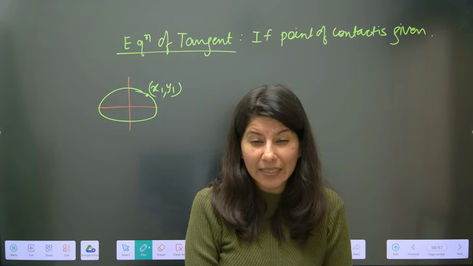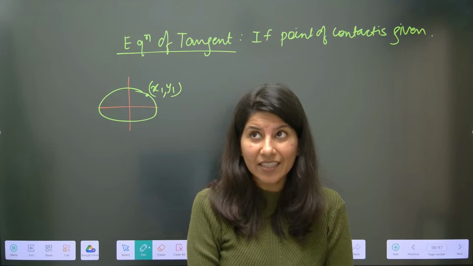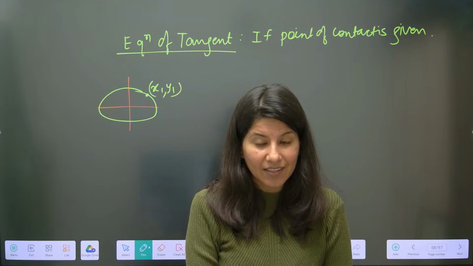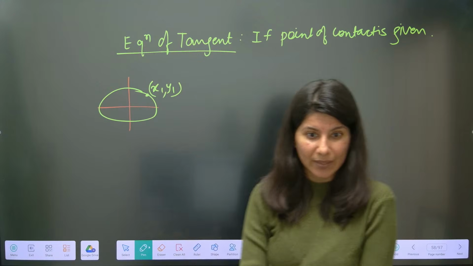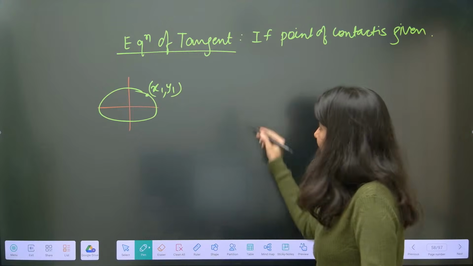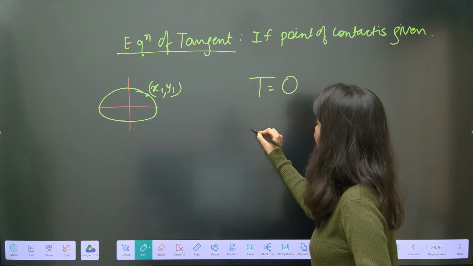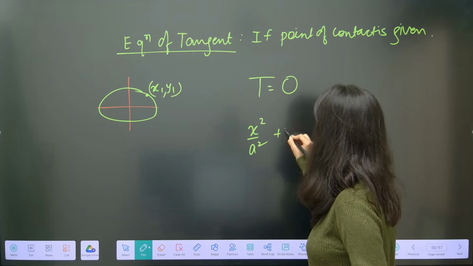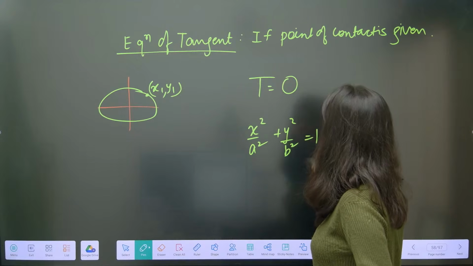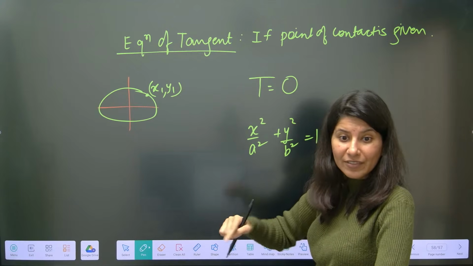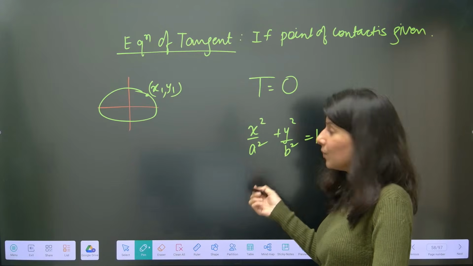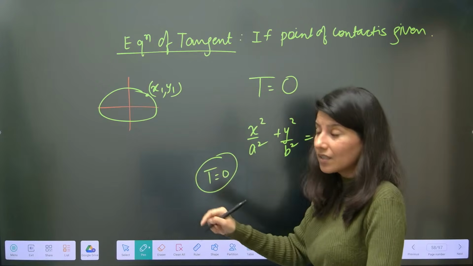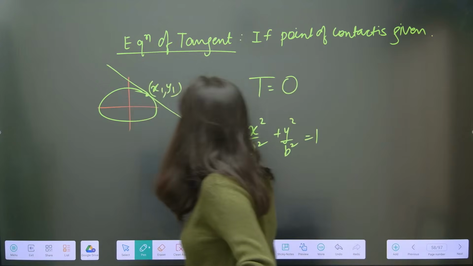I am hoping that somebody might know. We did that in parabola, we did that in circles. Now we are doing the same thing in ellipse and hyperbola as well. It's T equals 0, okay? So if you have the equation of the conic, x squared by a squared plus y squared by b squared equals 1, and you have to write the equation of tangent, what will we do? Replacing x with x1 and so on, T equals 0 will give you the equation of tangent, but the point is that the point should be lying on the ellipse.